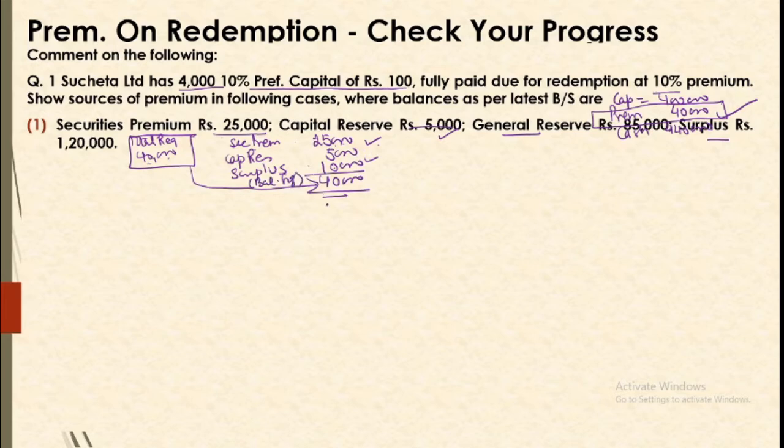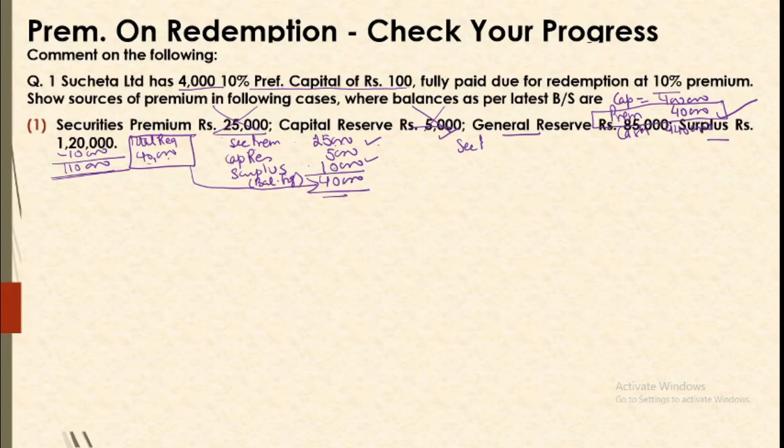So once we have arranged for these sources, we will find securities premium is gone, capital reserve is now gone, and in the surplus we are left with 10,000 lesser. Alright. So we'll arrange for this source, we'll prepare a proper working note for this, and the journal entry will be